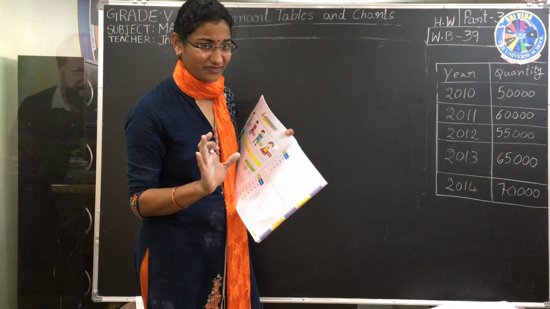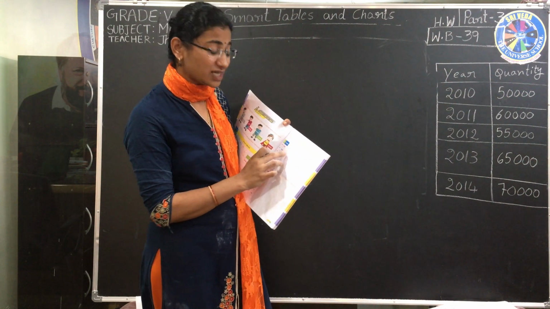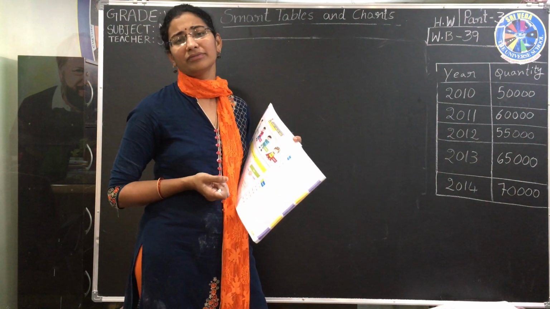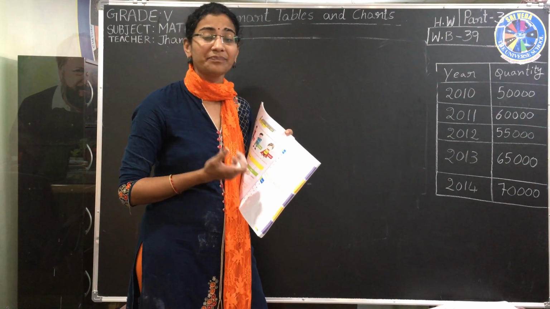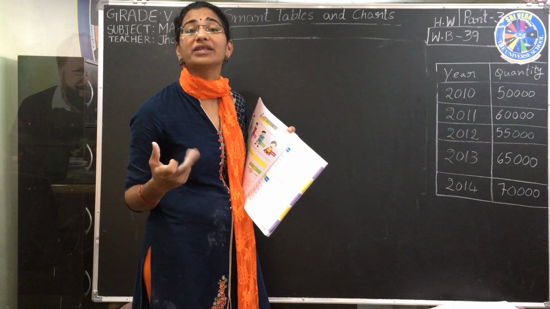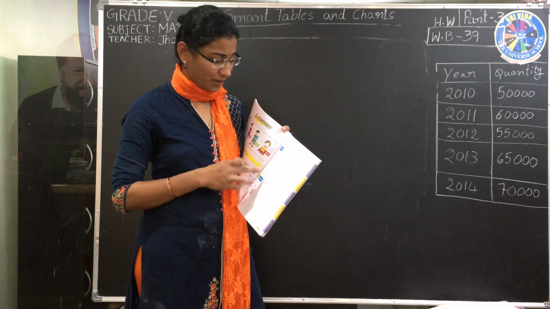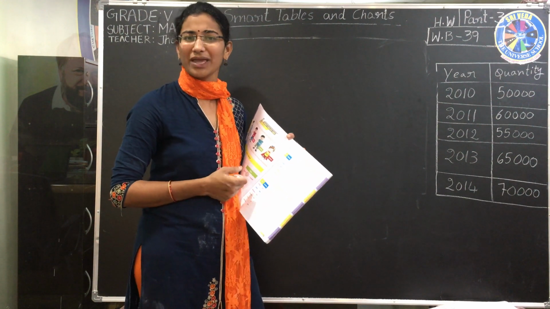For example, Maruti Baleno or Swift Dzire, any type of car. In 2010, 50,000 cars were produced, which means manufactured. In 2011, 60,000 cars were made.